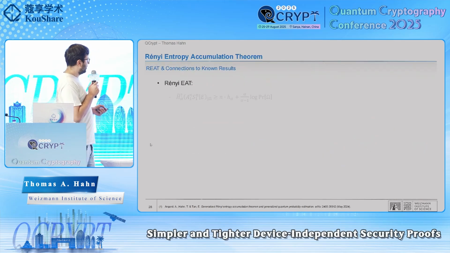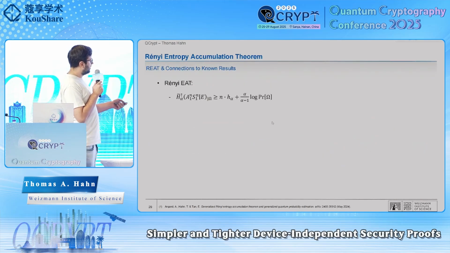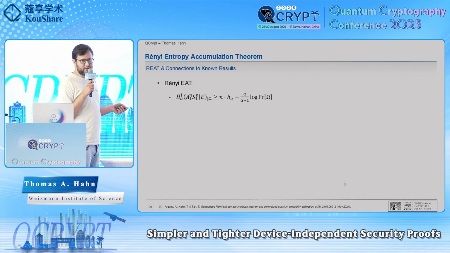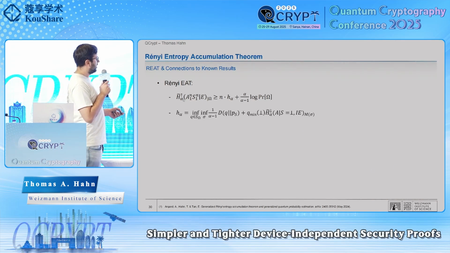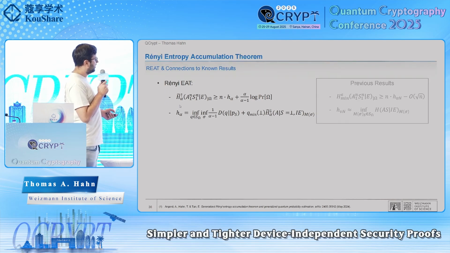So now let's talk about our result. Our result can be written in this way, and you already see the second order contribution is really easy and can be written out. This also appears, by the way, in the original EAT. This is one of the many contributions. Now the single round contribution here takes a slightly more complicated form, and to really understand it, let's compare it